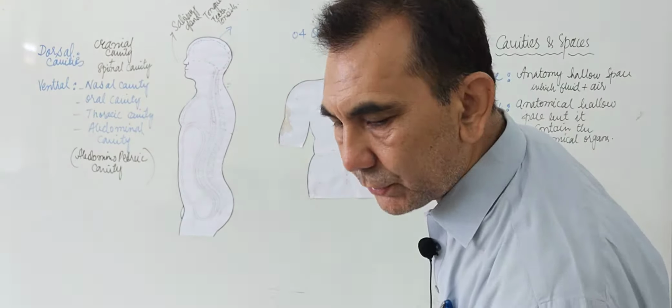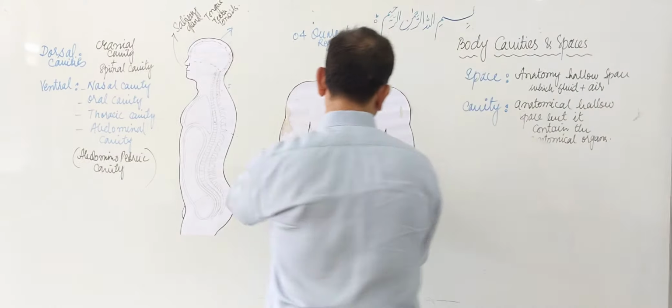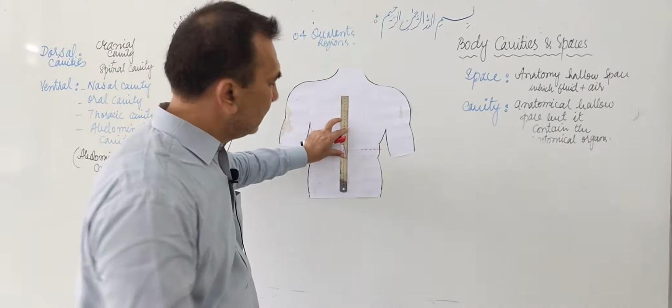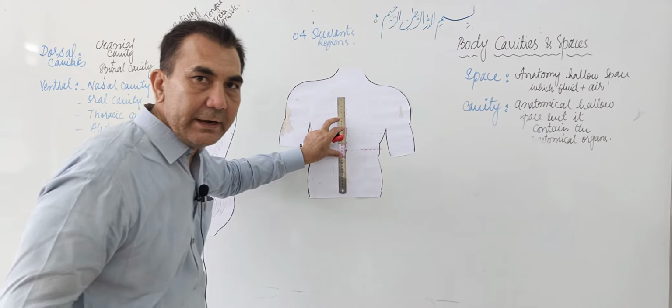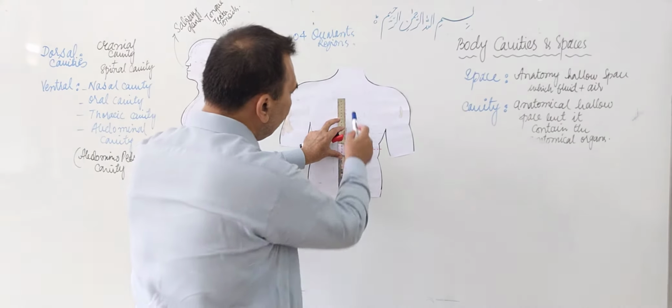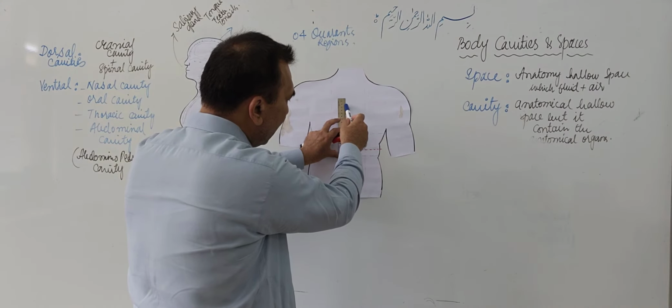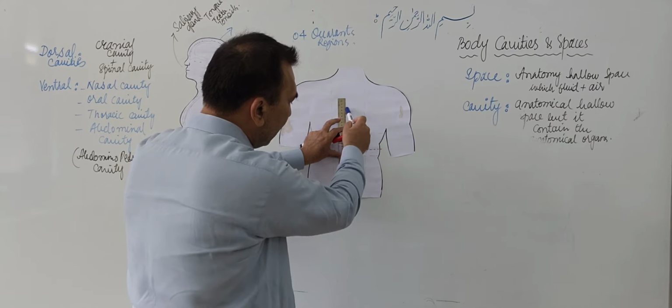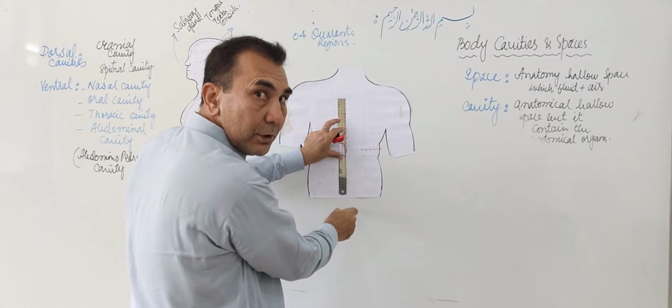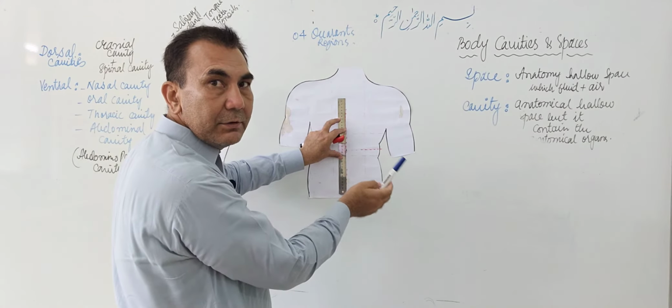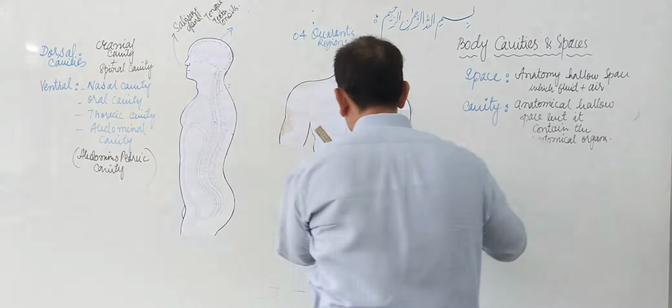Here, we draw an imaginary line at the midline at the umbilicus level. We draw the imaginary line vertically from up to downward and divide the abdominal cavity into two portions, right and left.